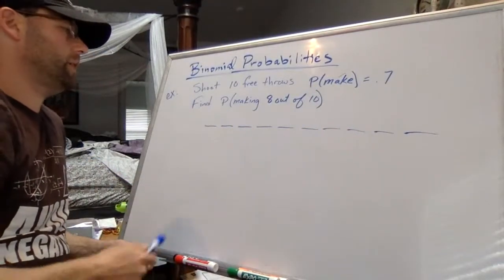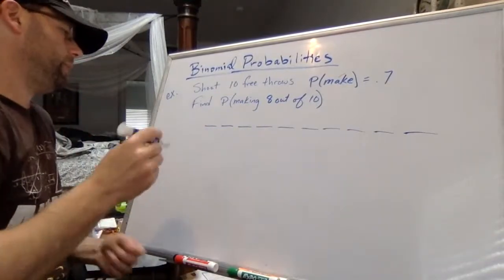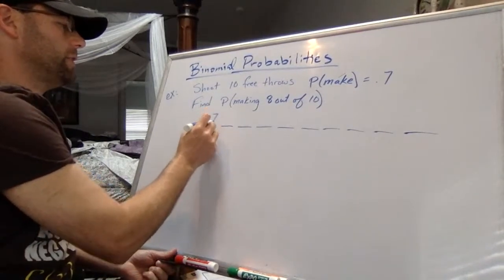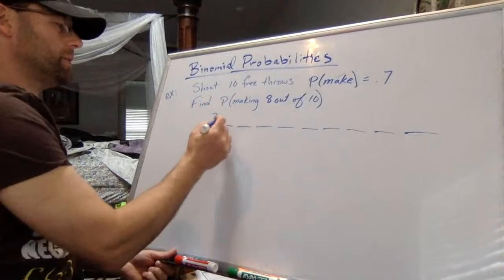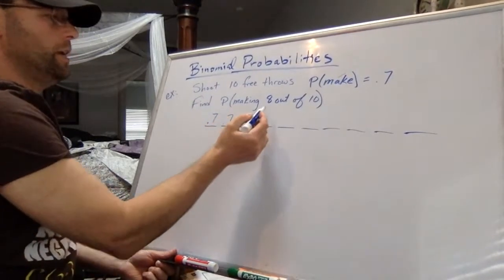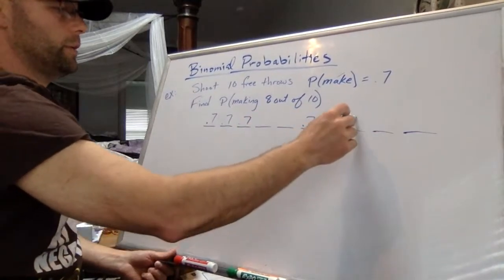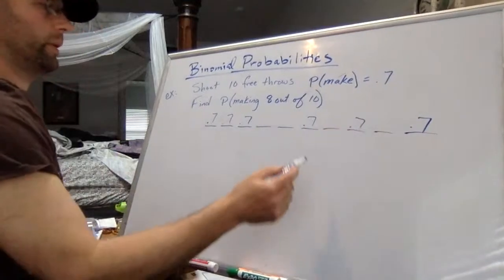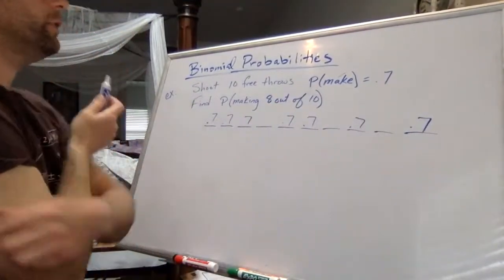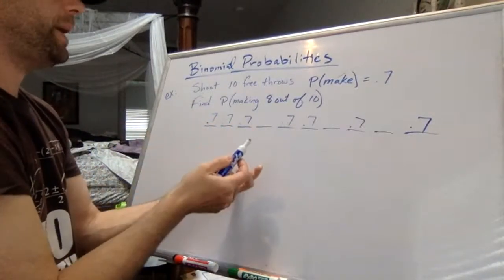But in this case, I would say, well, the likelihood of making 8 out of 10, I've got 10 spaces. And suppose I said, well, the chance of making the first one is 70%, and maybe I make the second one at 70% and 70%. If I'm talking about making 8 out of 10, there's actually going to be 8 of those positions that have a 70% chance of a make.